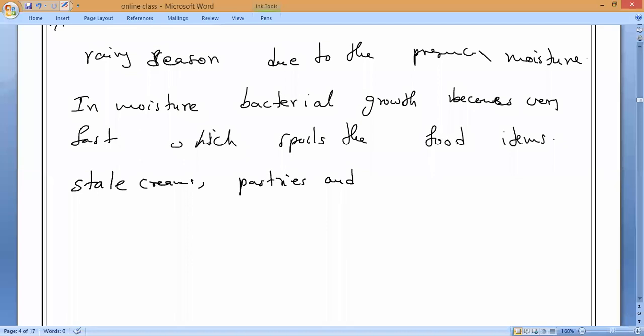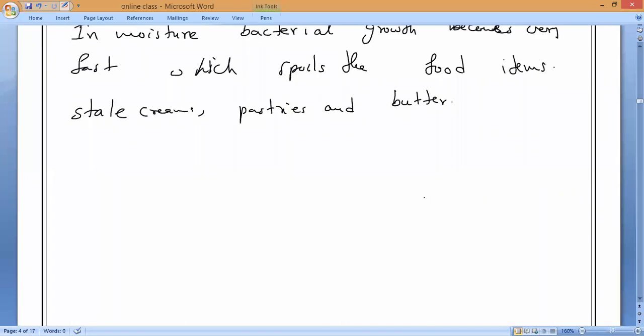Pastries, you all know, are not normal cake. That is what we used to call pastries. So pastries as well as butter will all feel stale. Why is it? Because they react much faster with oxygen, since they contain more fats and oils. So they spoil quickly, and that phenomenon is what we call rancidity.